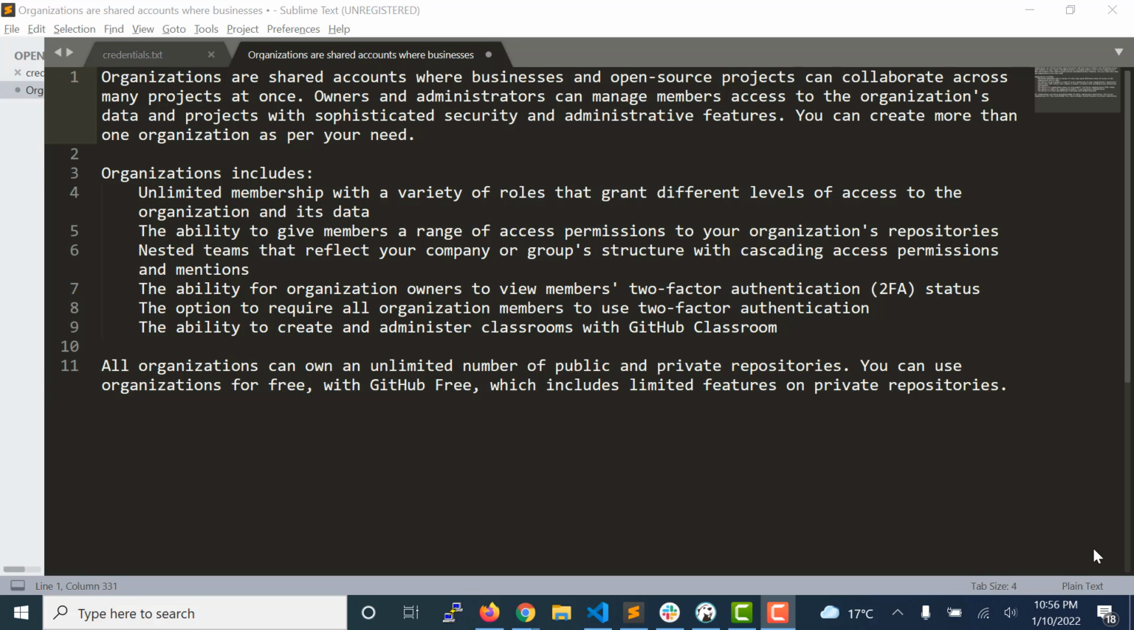All organizations can own an unlimited number of public and private repositories. You can use organizations for free with GitHub Free, which includes limited features on private repositories. So this is about organization in GitHub, and there are many other features. I will give a reference where you can see them in detail. And let us see how we can create an organization in our account.